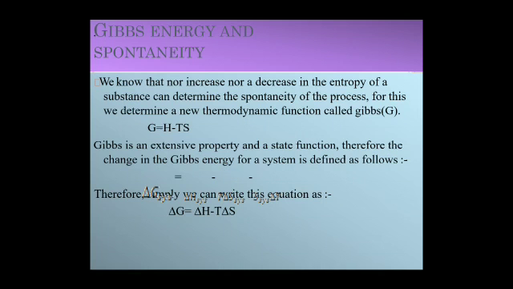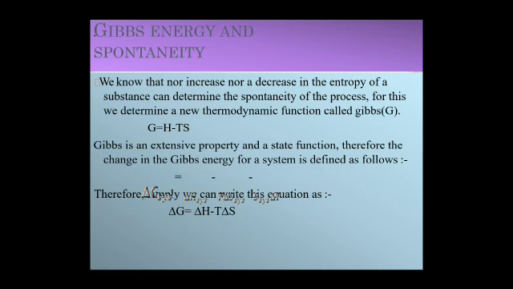Next terminology is Gibbs energy or Gibbs free energy. What is Gibbs energy or free energy? It may be defined as the maximum amount of energy available to a system during a process that can be converted into useful work. It is denoted by the symbol G and is given by G is equal to H minus TS. H is the enthalpy of the system, S is the entropy of the system, and T is the absolute temperature.